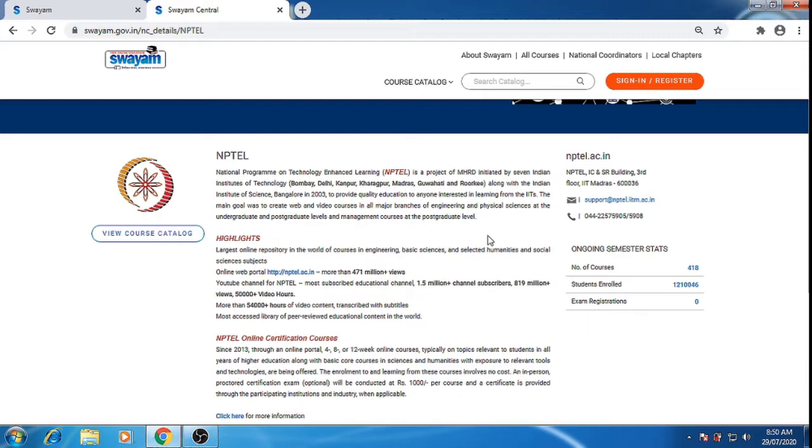Again, we also get FDP certificates. FDP is useful for teachers or faculties from any stream. FDP is nothing but the faculty development program. Based on your weeks, that means 4 weeks, 8 weeks or 12 weeks program, your FDP is considered as 1 week, 2 weeks and likewise. So we will get the benefit of the online course certification as well as the FDP. The faculty development program certificate will also be embedded with that certificate.